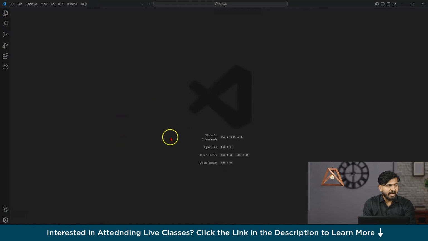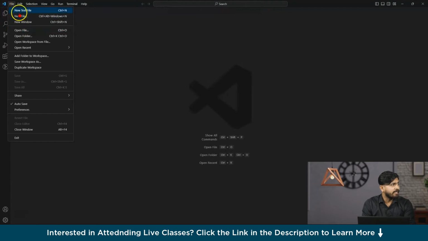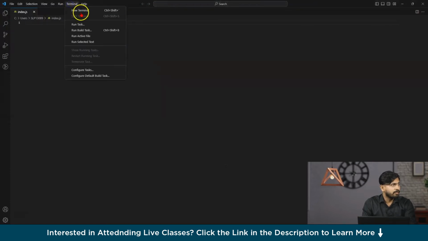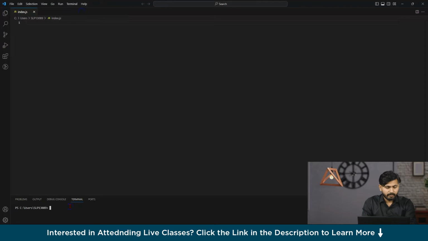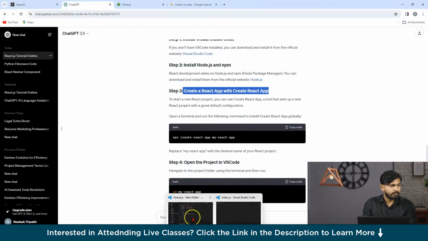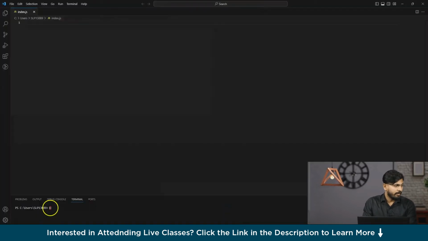So as you can see, I have downloaded my text editor and also I have downloaded Node.js. Now let us go to File and create a new file, and let us name it index.js. Now go to the terminal and type new terminal. And here, now we are going to copy this thing. So let us copy and let us go to our VS Code. Okay. And here, just paste that command.